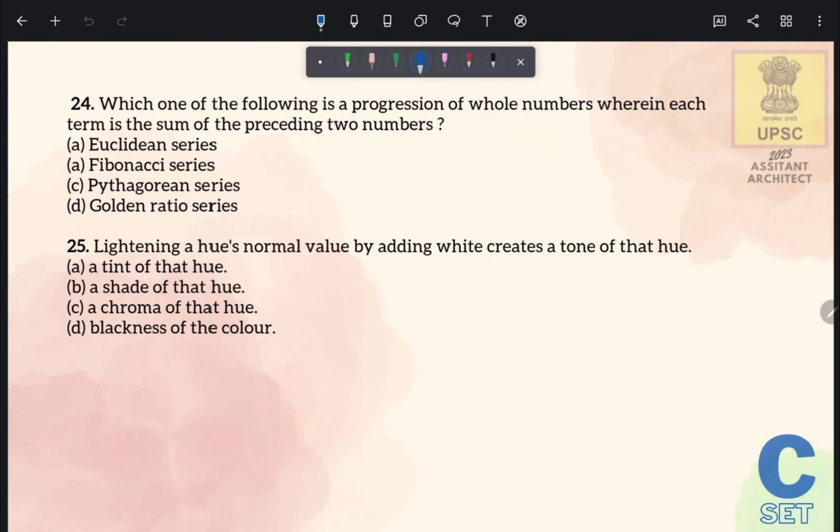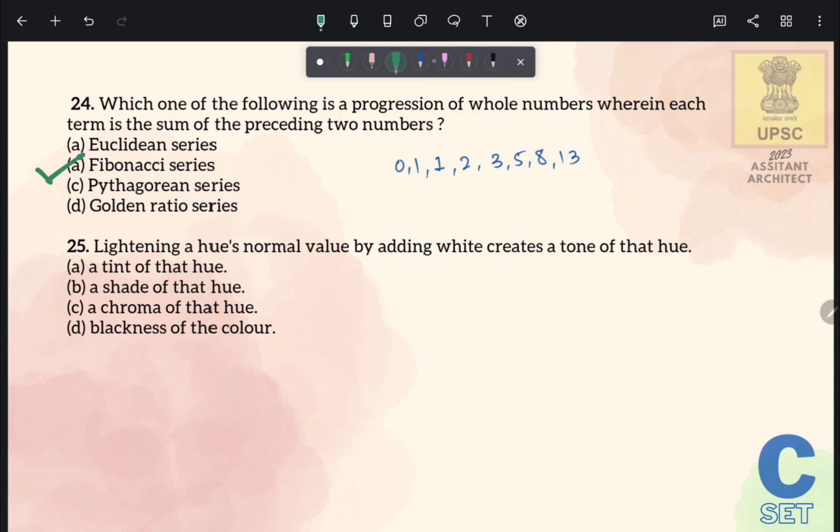Which one of the following is the progression of whole numbers wherein each term is the sum of preceding two numbers? So in a series, if a number is the sum of its preceding two numbers, then this type of series is known as Fibonacci series. So the correct answer of this question is option number B, Fibonacci series.